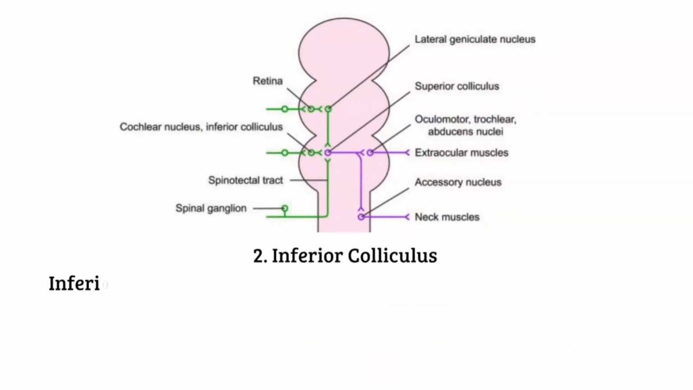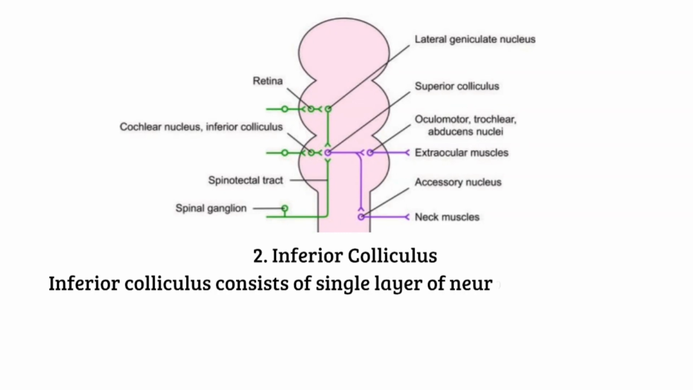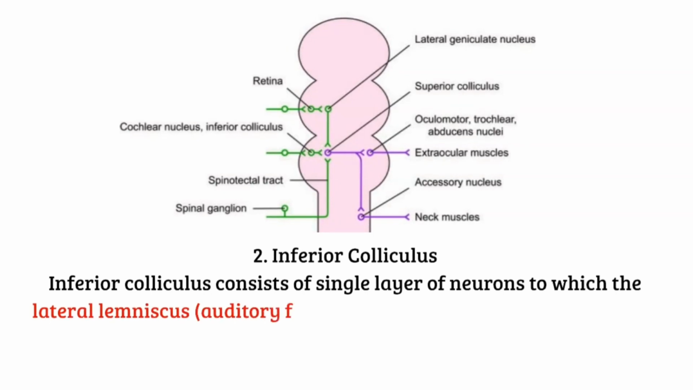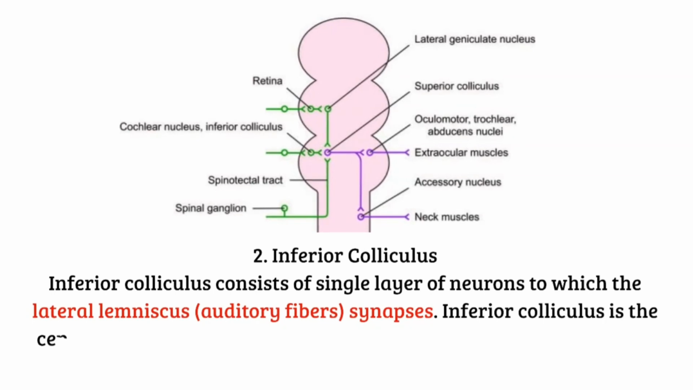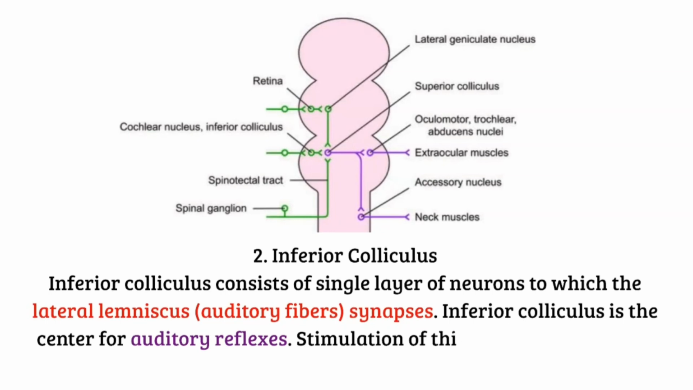The inferior colliculus. Inferior colliculus consists of single layer of neurons to which the lateral lemniscus auditory fibers synapse. Inferior colliculus is the center for auditory reflexes. Stimulation of this also produces reflex vocalization.